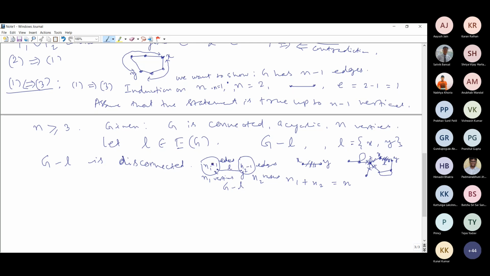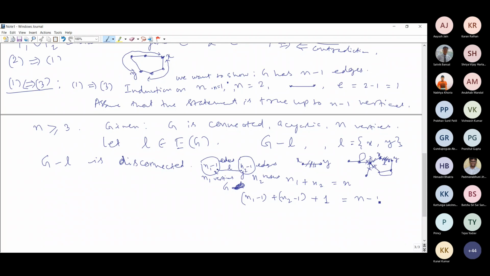Now you count the total number of edges in the graph G. Whenever we bring this edge L back, this is the whole graph G. So the number of edges in G will be N1 minus 1 plus N2 minus 1 plus this L. Therefore you get N minus 1.